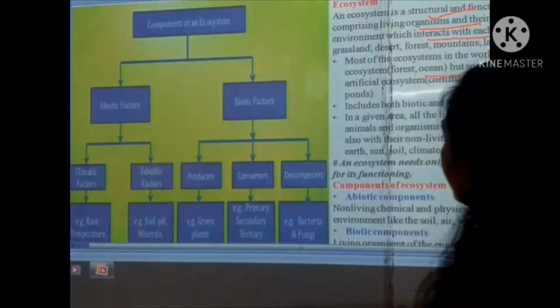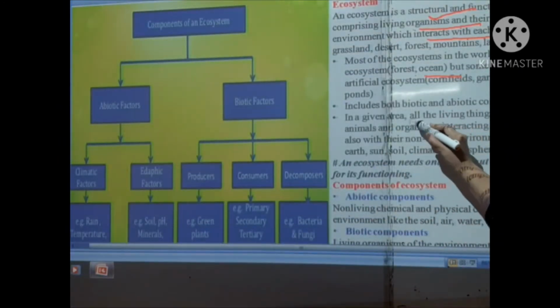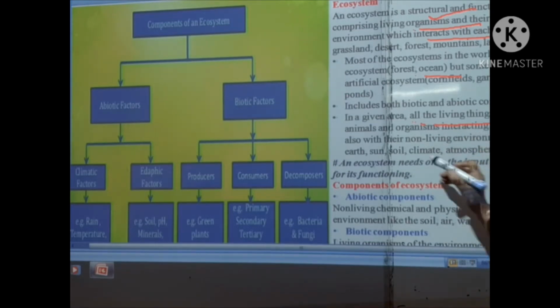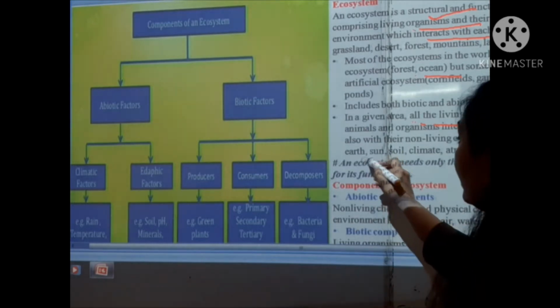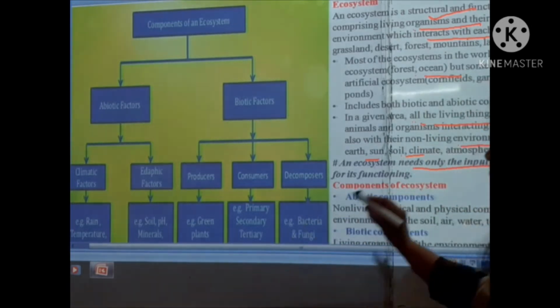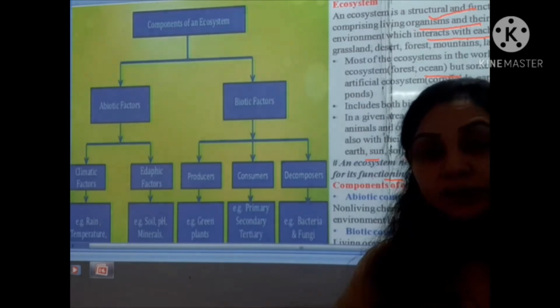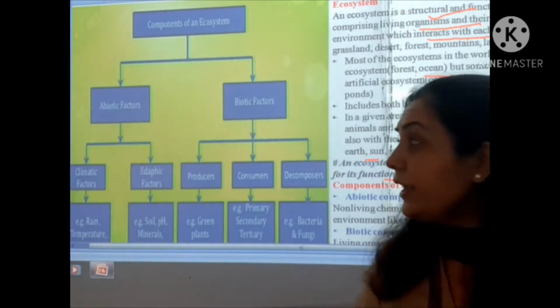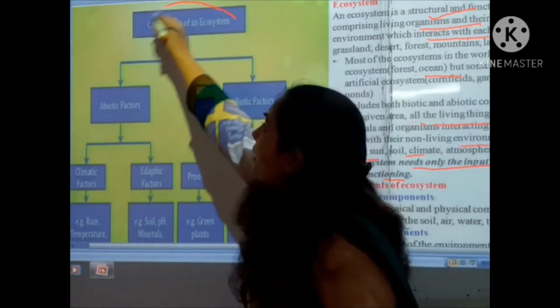Okay, so students, in a given area, all the living things such as the animals, organisms are interacting with each other. They also interact with the non-living things of the environment or the physical factors like the earth, sun, soil, climate, atmosphere. All these are interacting with each other and they form the ecosystem, and the ecosystem needs only the input of sunlight for its functioning. First, these are the components of the ecosystem.